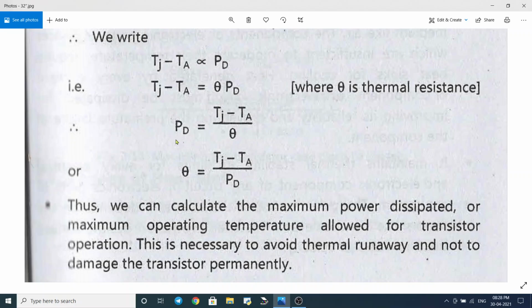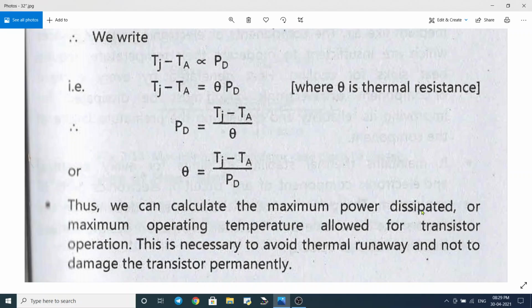The power dissipation across the transistor is equal to junction temperature minus ambient temperature divided by the thermal resistance. Or the same equation can be written for theta: theta equals Tj minus Ta upon Pd.